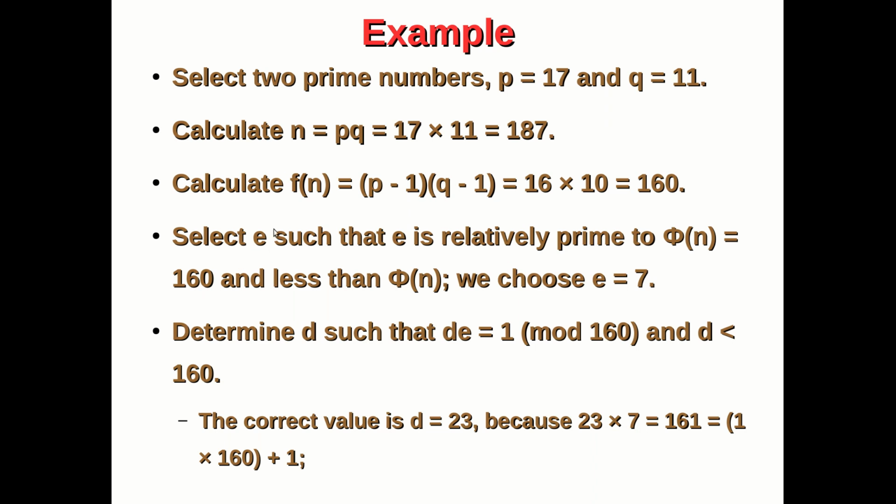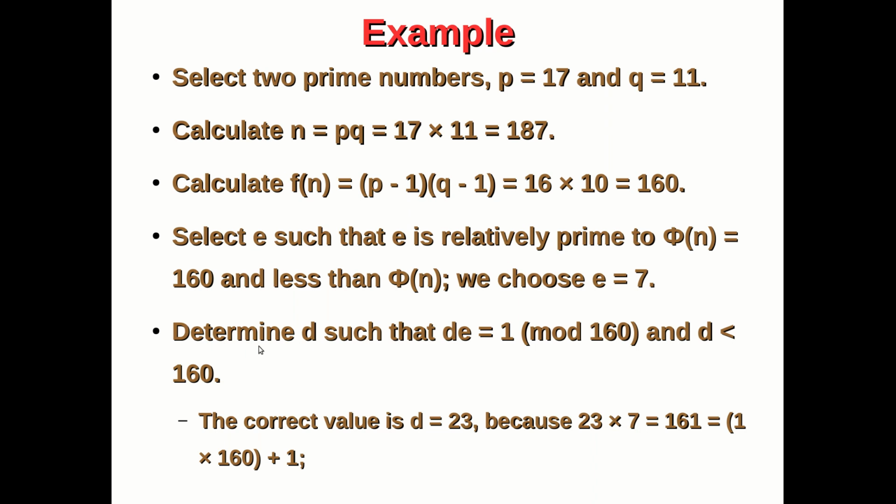Then she is going to select the value of E such that E is relatively prime to phi of n, which is 160, and it is less than phi of n. So we are going to choose the E value as 7, let us assume. So this is the value chosen by whom? Alice.